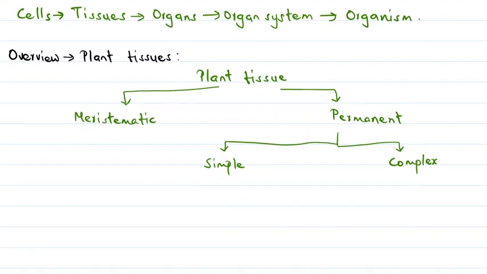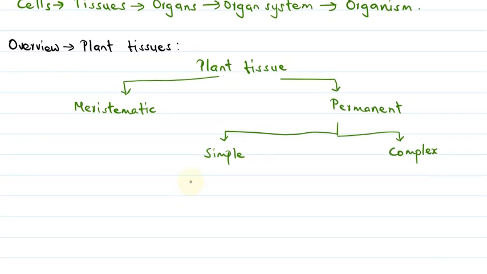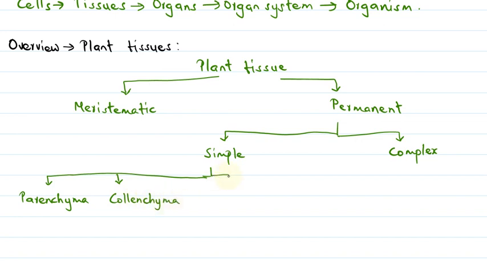Now again, if we talk about the simple permanent tissues, they can further be divided into three types. One is parenchyma tissue, then there is collenchyma tissue, and finally there is sclerenchyma tissue.